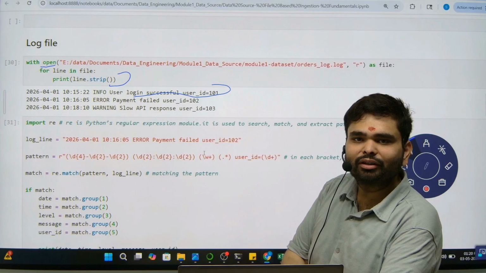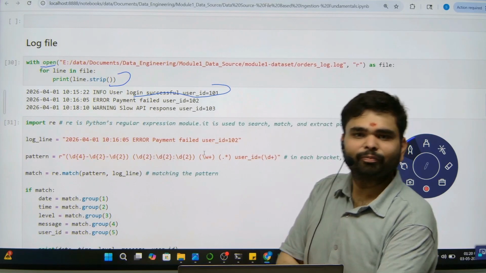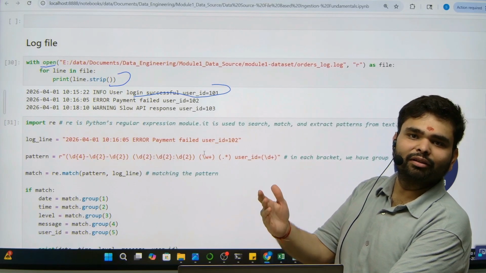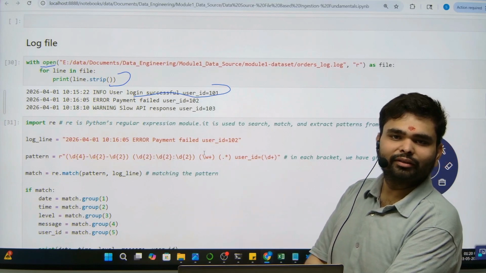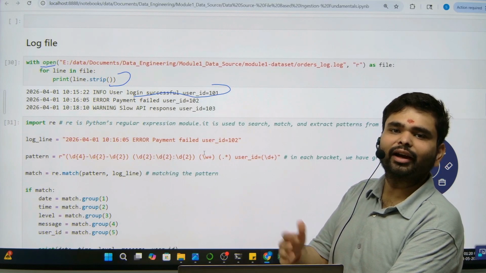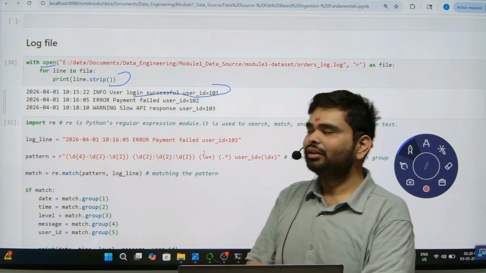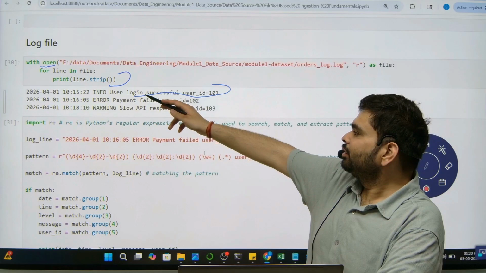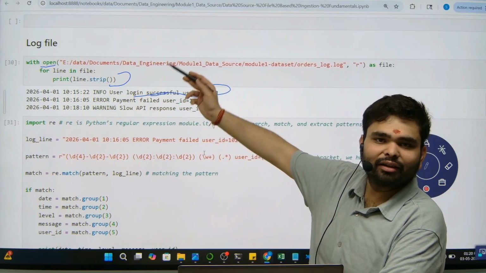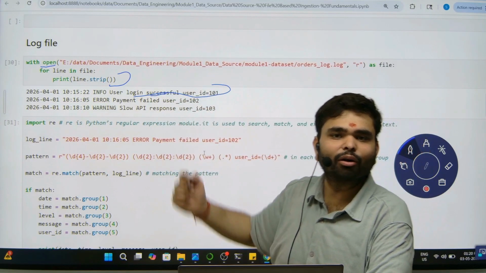For example, you are storing data from, say, AWS to your local database system. In doing that, there can be multiple steps. Each step will be displayed as a log and stored in a log file.